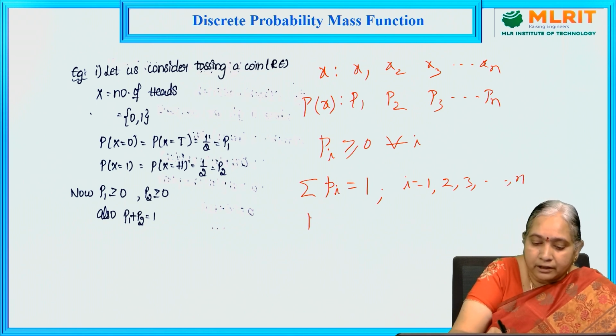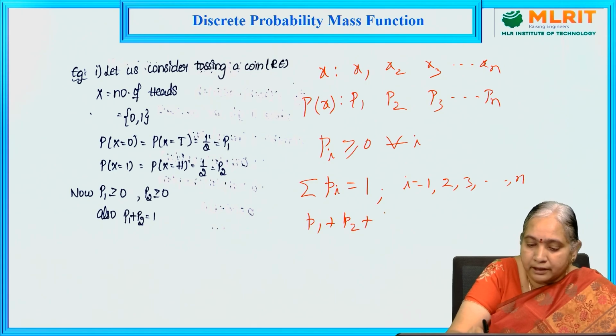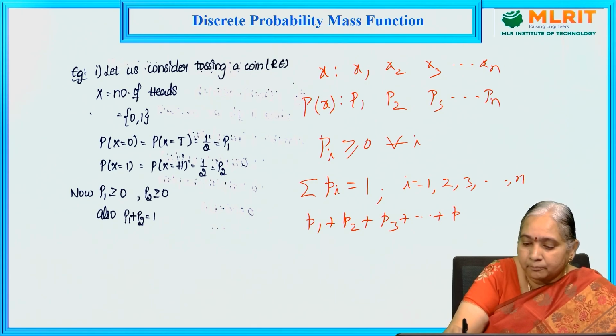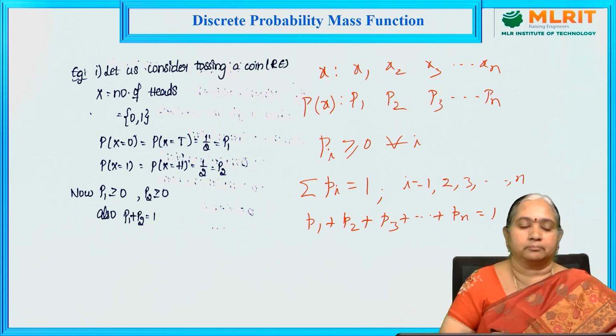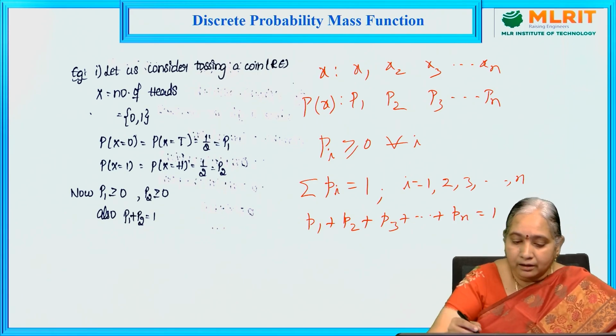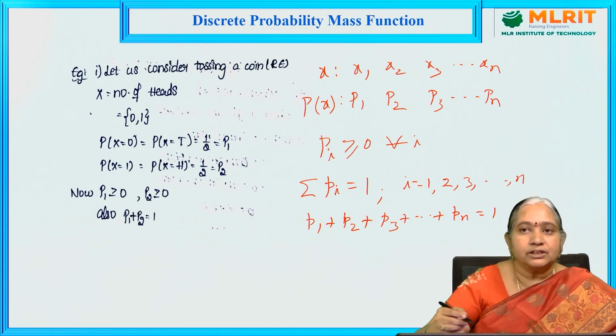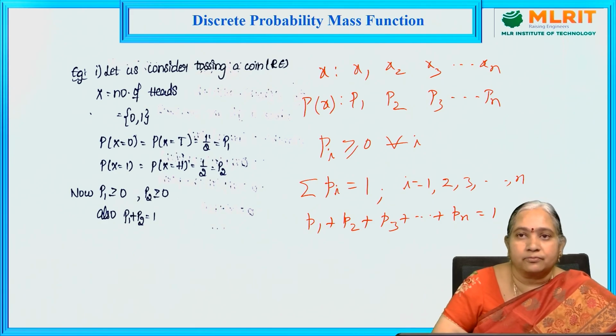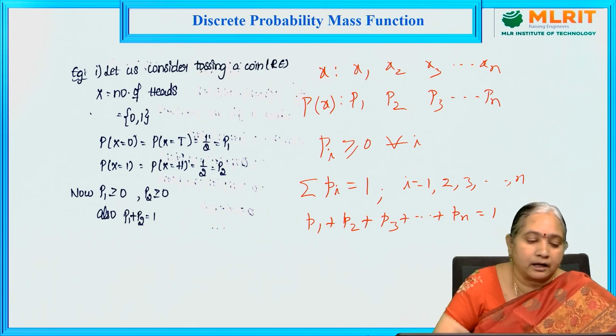That is P1 plus P2 plus P3 plus Pn equal to 1. So this is, in general, how we can define the probability mass function of a discrete random variable.